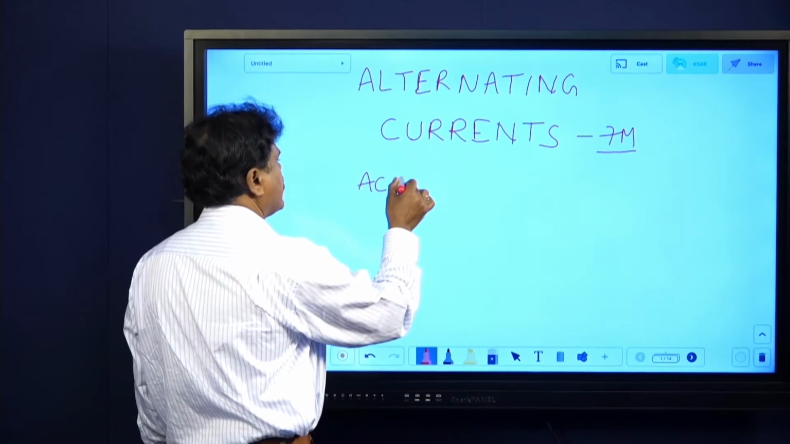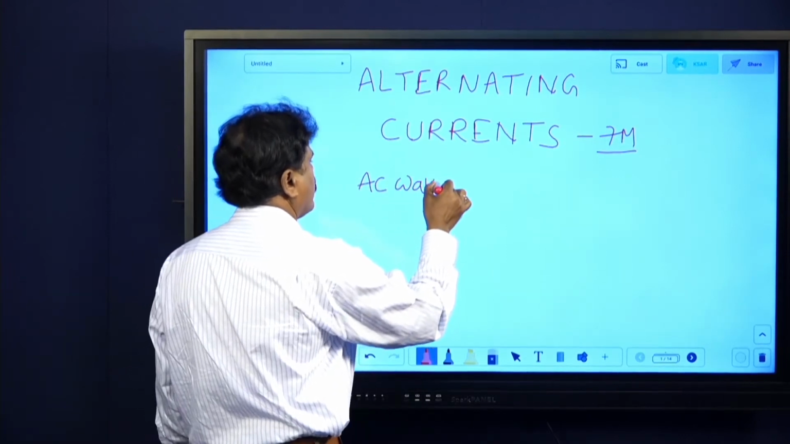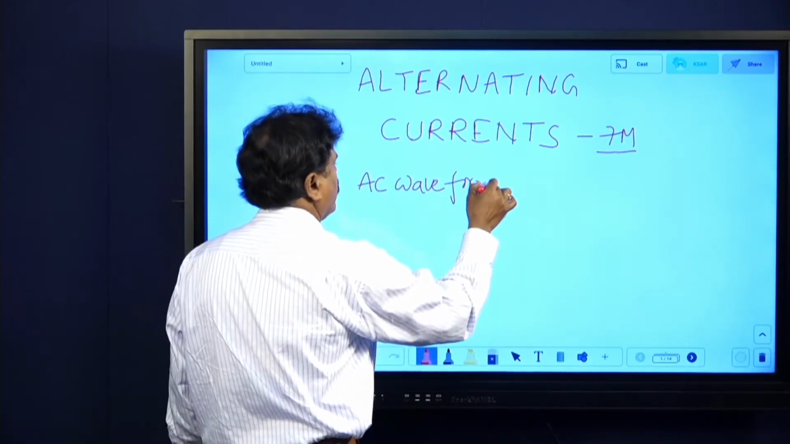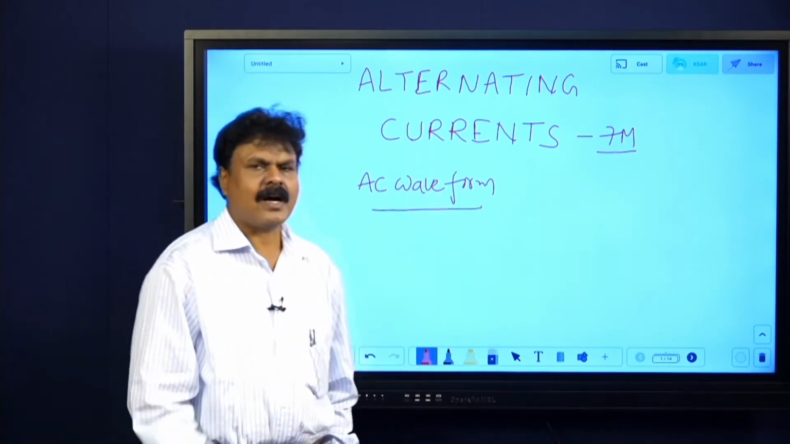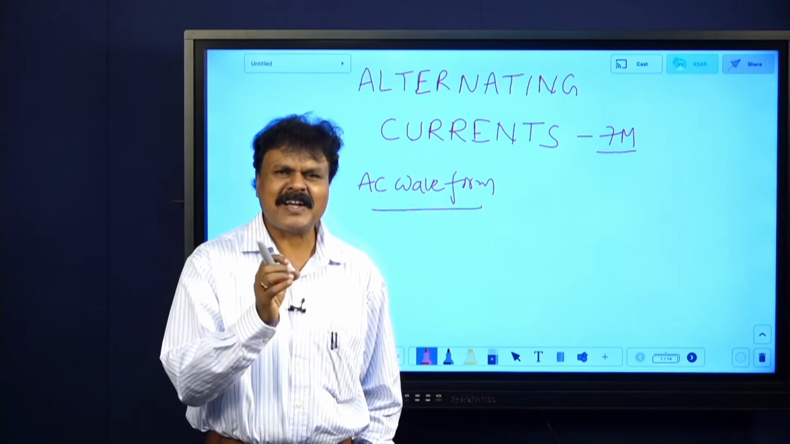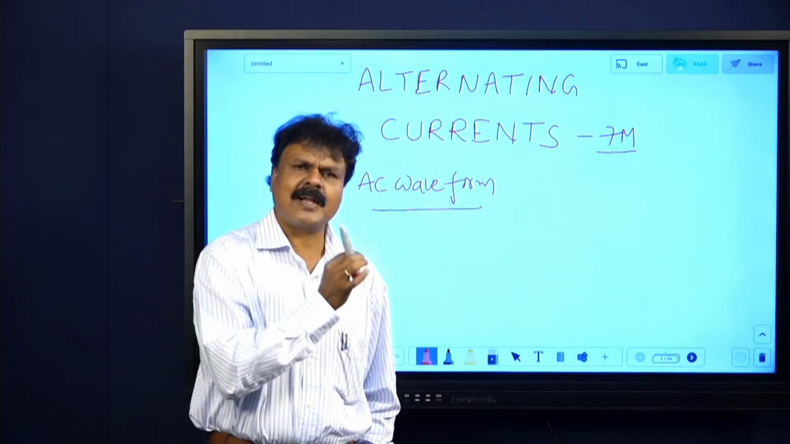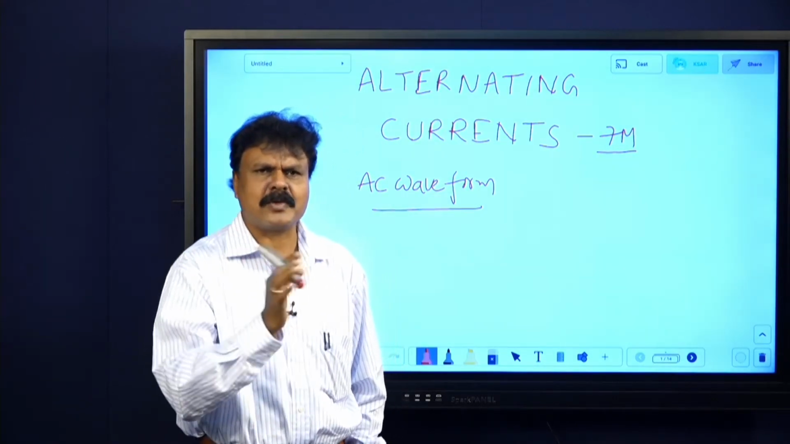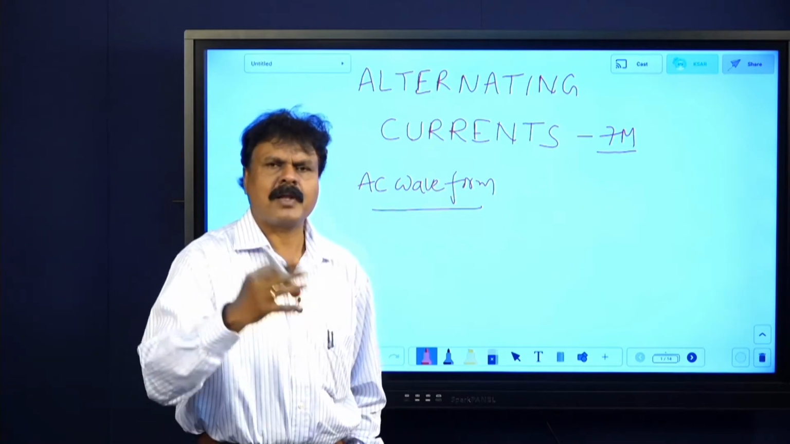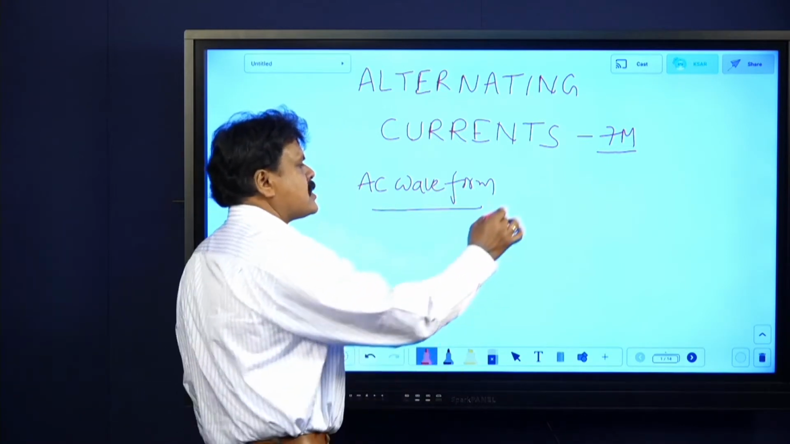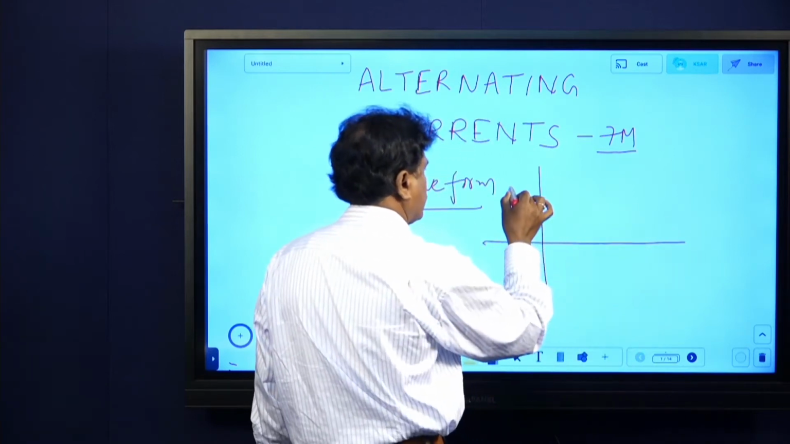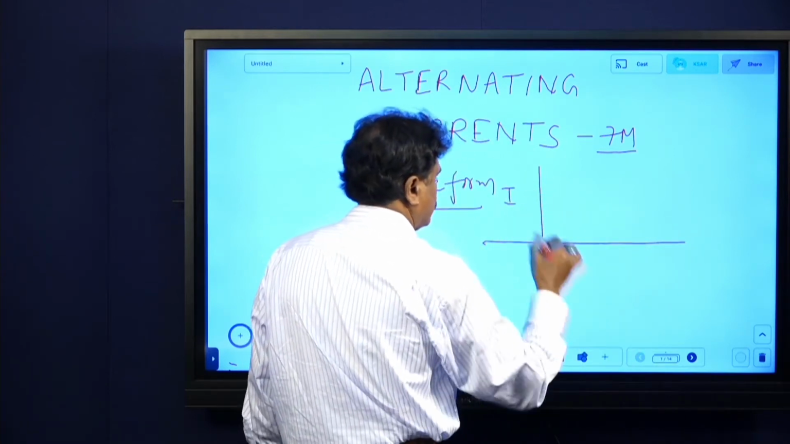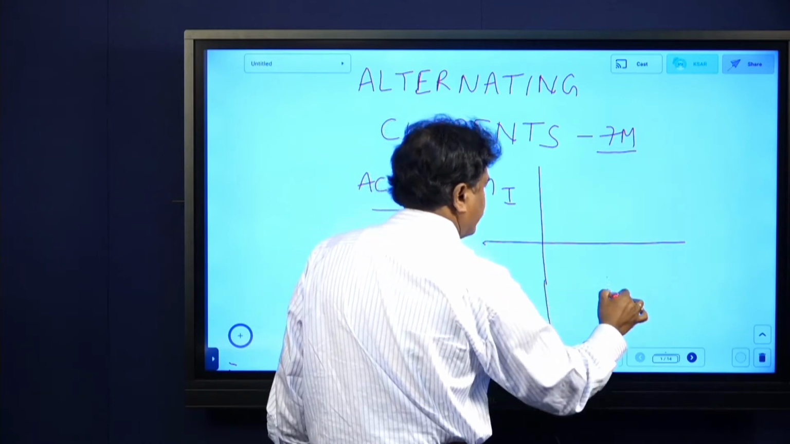Now, we talk about the AC waveform. What do you mean by AC waveform? It is a graph obtained by plotting the alternating quantity, be it alternating current or alternating voltage, along the y-axis and time along the x-axis. That is called the AC waveform. Some basic definitions, and then immediately I will go to one important derivation.